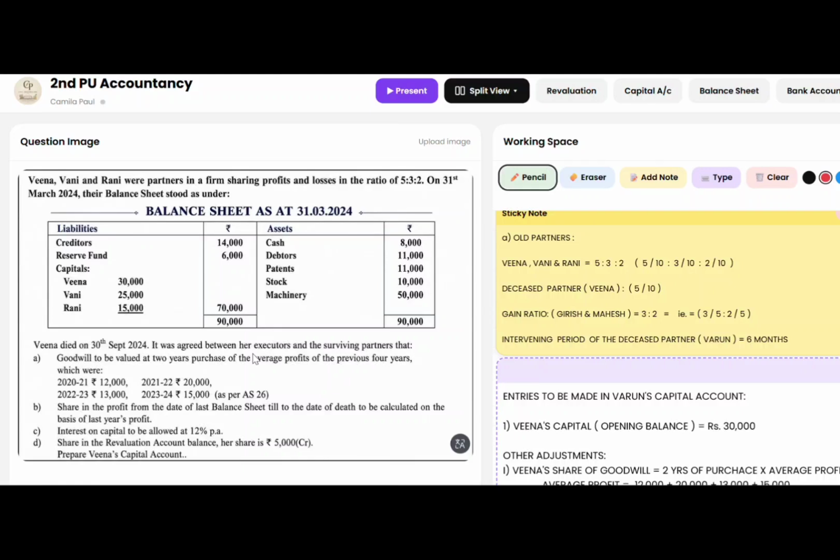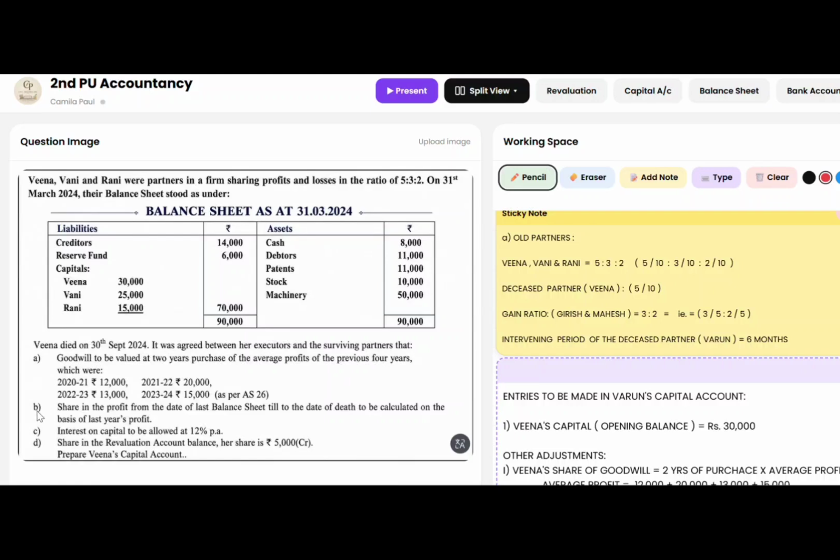It was agreed between her executors and the surviving partners that, first adjustment, goodwill to be valued at 2 years' purchase of the average profits of the previous 4 years, which were 2020-21 rupees 12,000, 2021-22 rupees 20,000, 2022-23 rupees 13,000, and 2023-24 rupees 15,000, and this goodwill should be treated as per AS 26.